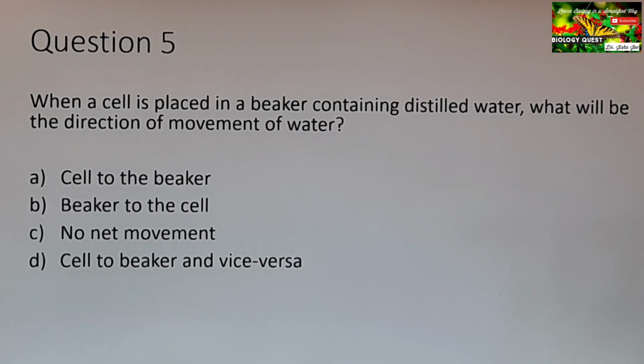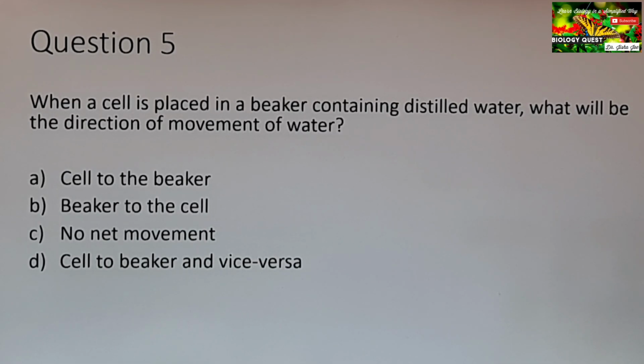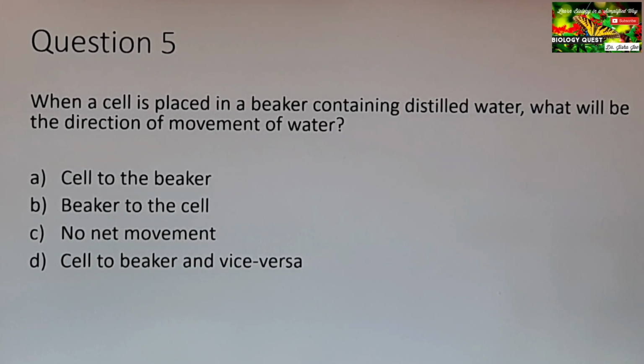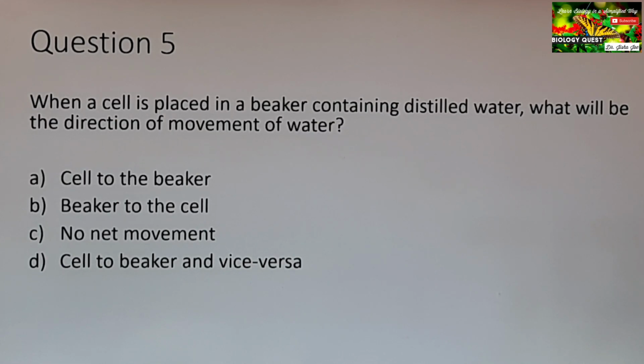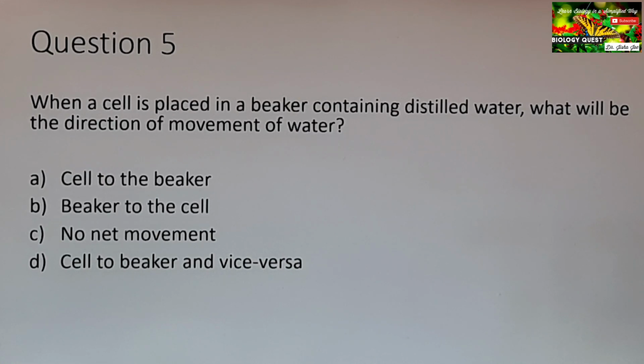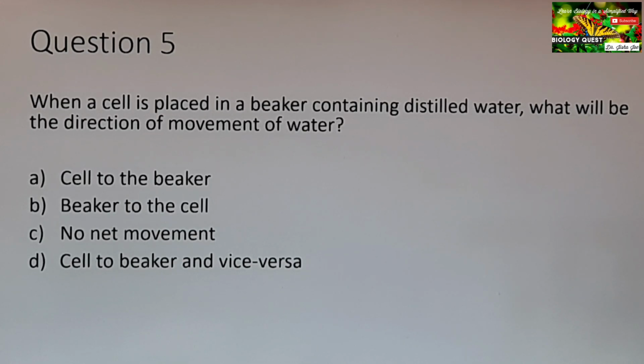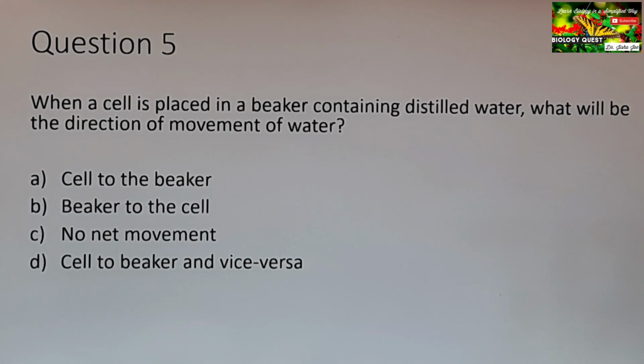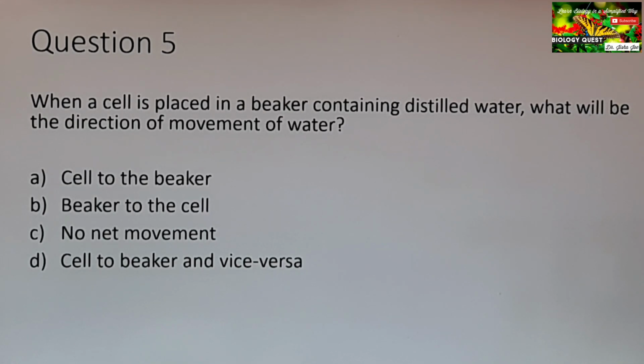What is a hypotonic solution? A solution in which the concentration of water is much more than what is in the cell sap. So when a cell is placed, we know water has a tendency to move from a region of its higher concentration to a region of its lower concentration. The beaker containing distilled water is a hypotonic solution, so the amount of water is more in distilled water than in the cell sap. So what will be the direction of movement of water?